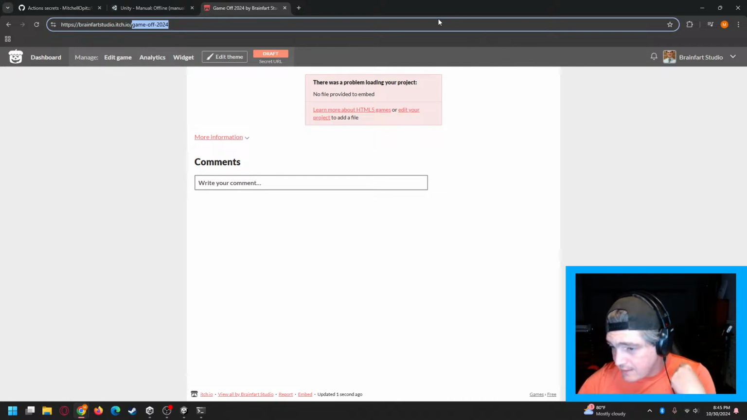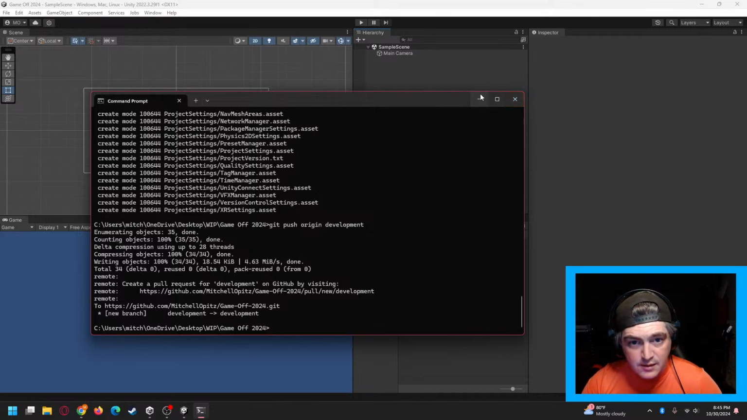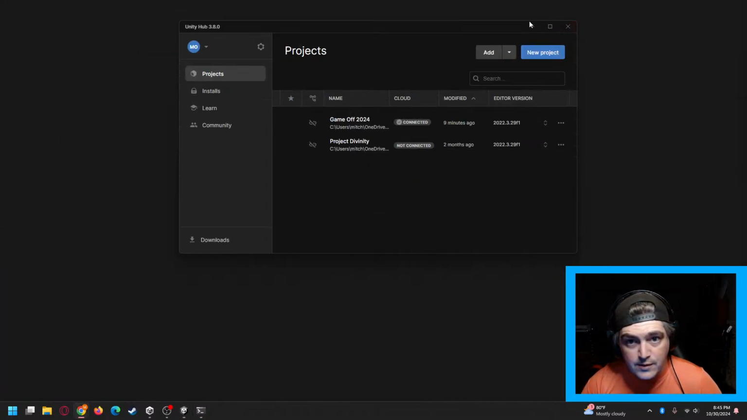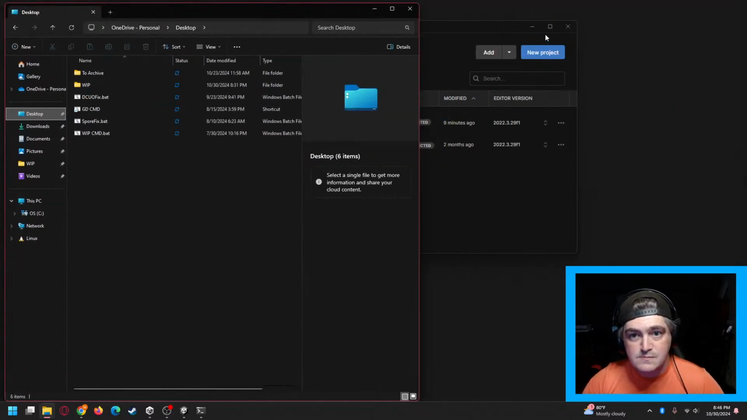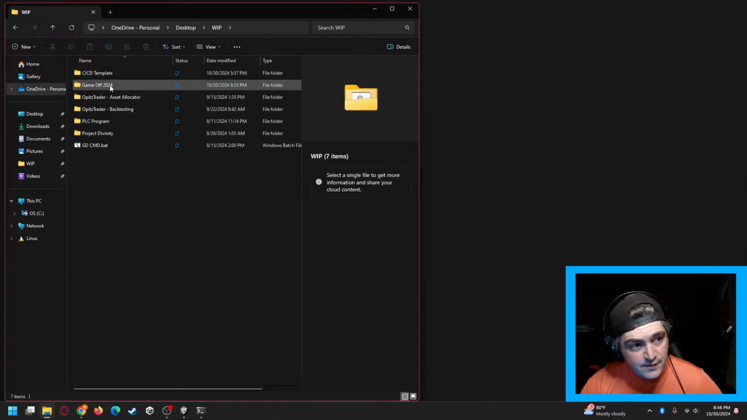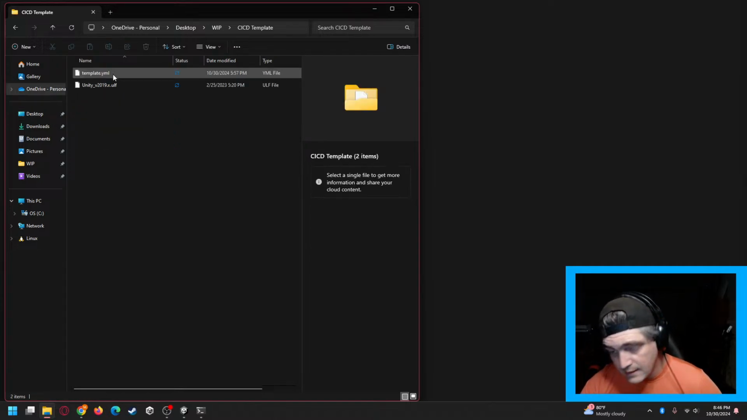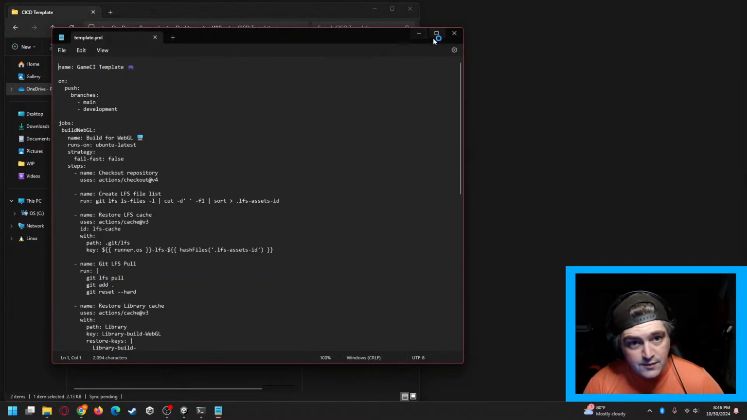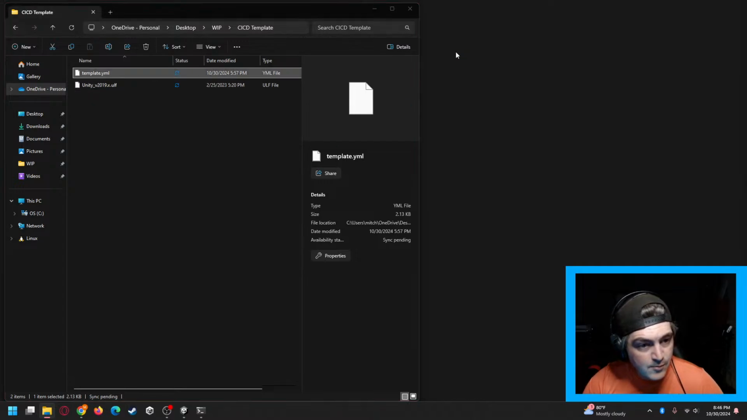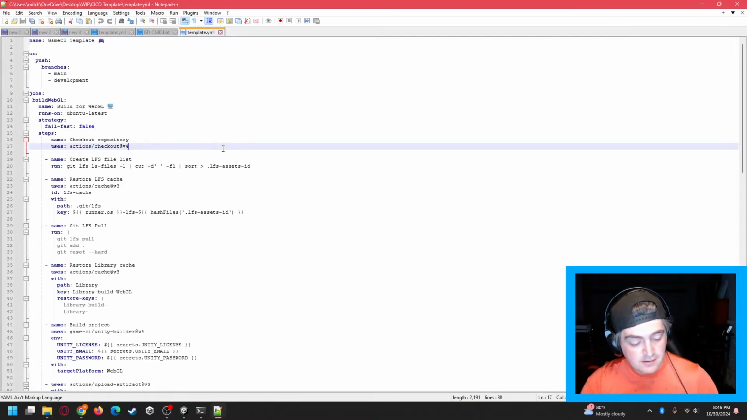So what we're going to do is take that URL and we're going to input it into our template here in a minute. That way it knows where to push. Let's go back over to our Unity project. Okay, so I have this template that I have set up, and if anybody would like this template, I can certainly give it to you guys. We'll open it in Notepad++. That way you can hopefully see it a little better.